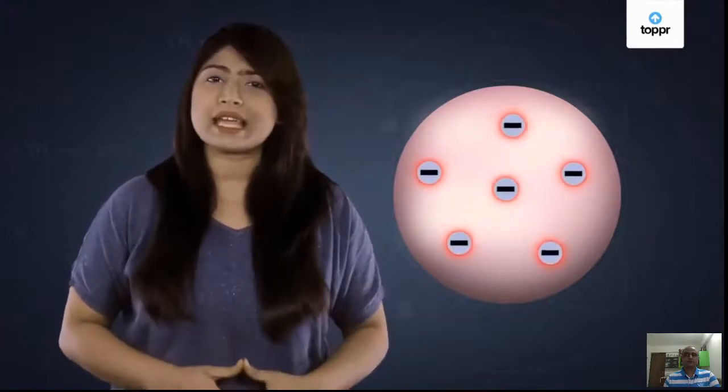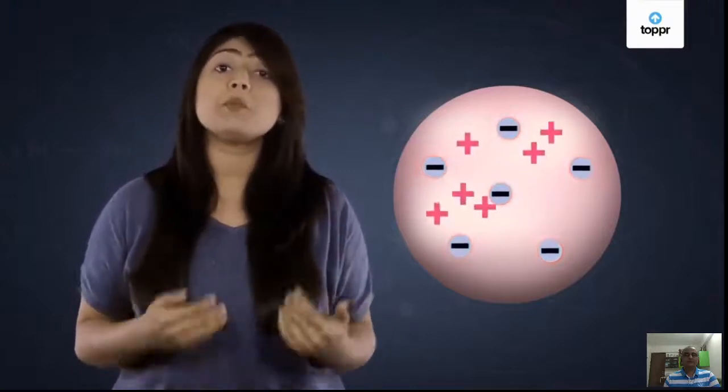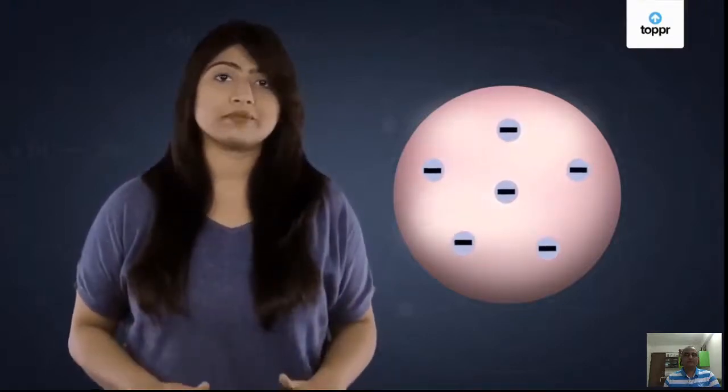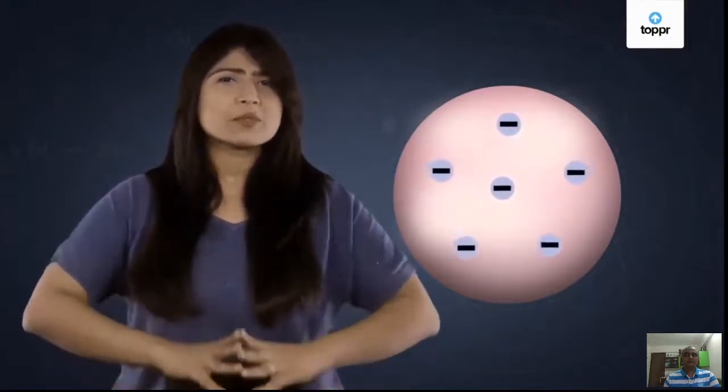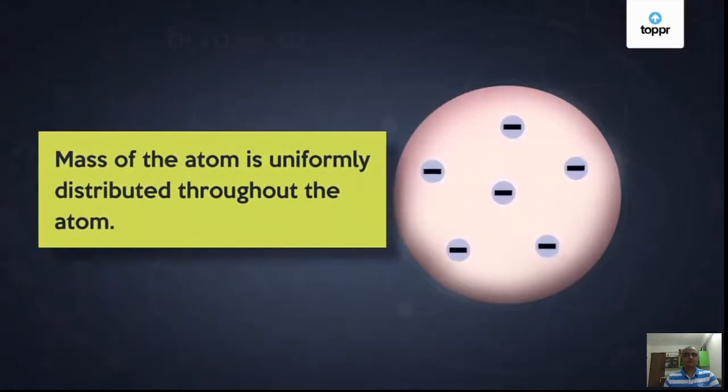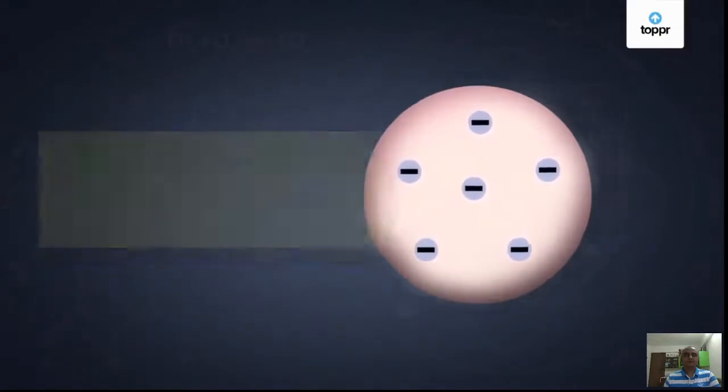Since the electrons are very negligible in size, Thomson reasoned that most of the mass of the atom is contributed by the positive charges only. As the positive charges are spread uniformly as a cloud, Thomson concluded that most of the mass of the atom is uniformly distributed throughout the atom.